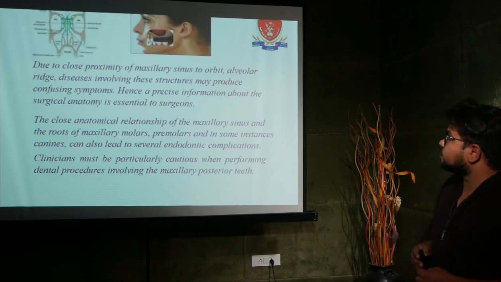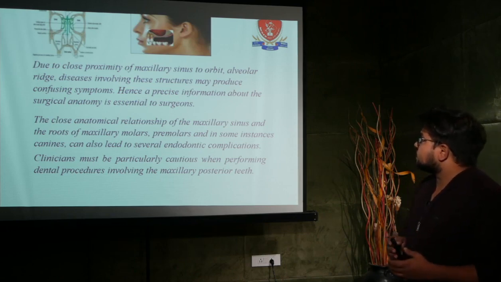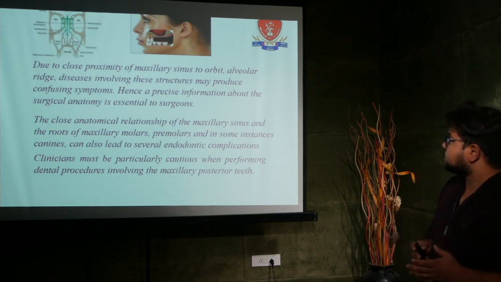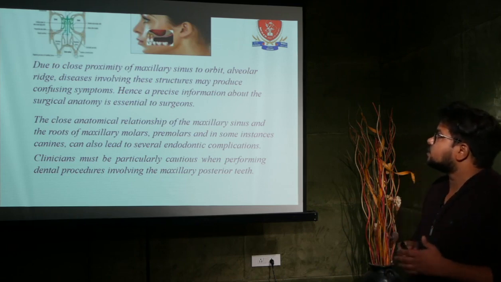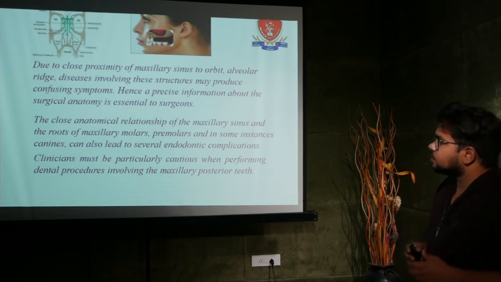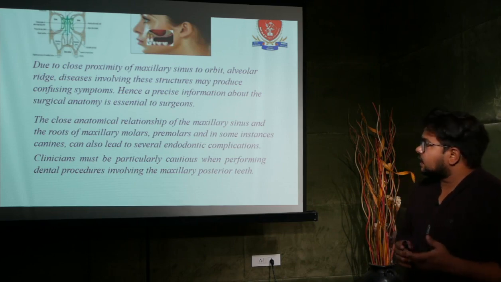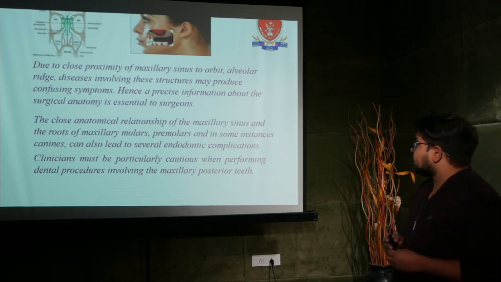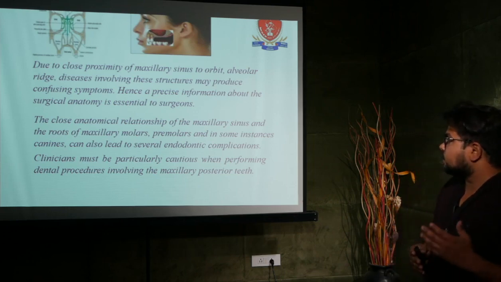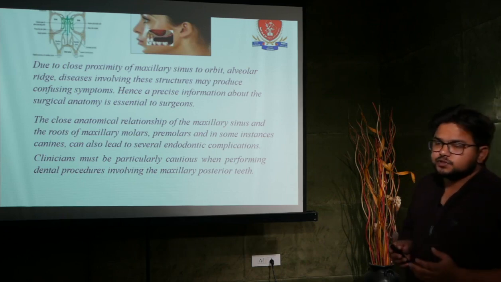Due to the close proximity of the maxillary sinus to the orbit and alveolar ridge, disease involving the structures may produce confusing symptoms. Hence, precise information about the surgical anatomy is essential to surgeons. The close anatomical relationship of the maxillary sinus and the roots of the maxillary molars and premolars, and in some instances canines, can also lead to several endodontic complications. Clinicians must be particularly cautious when performing dental procedures involving the maxillary posterior teeth. Thank you.